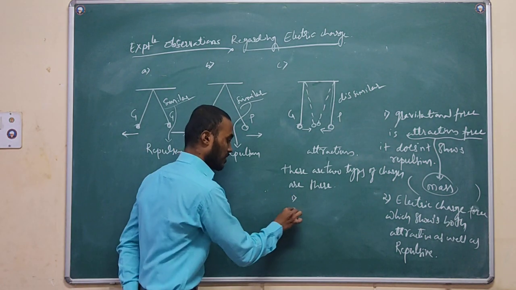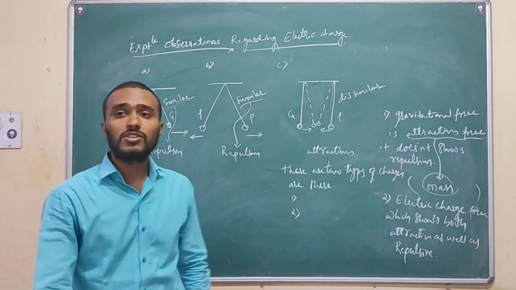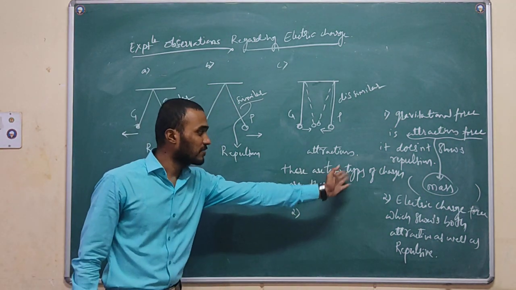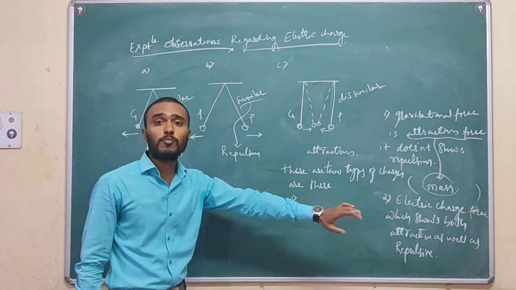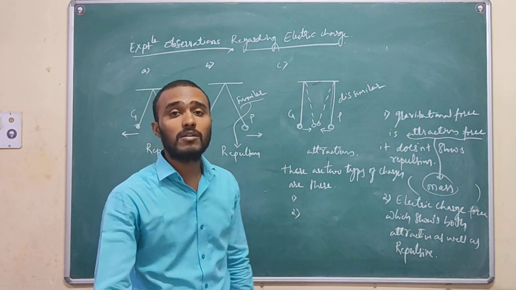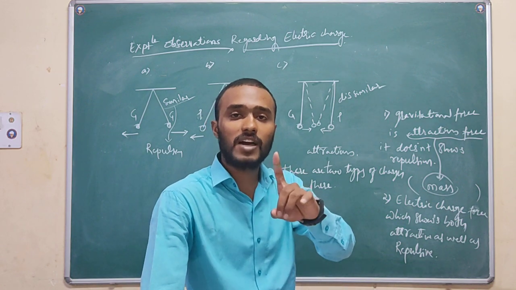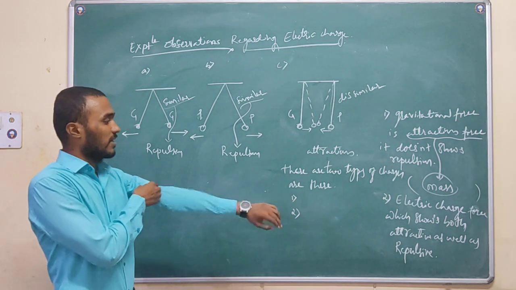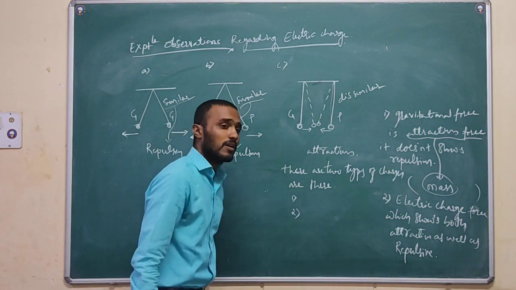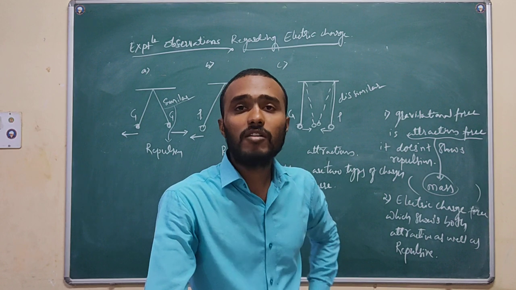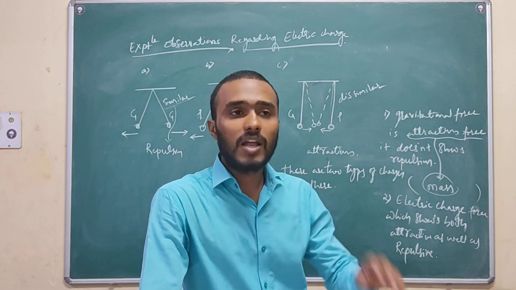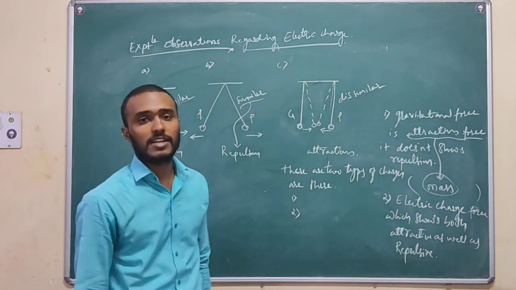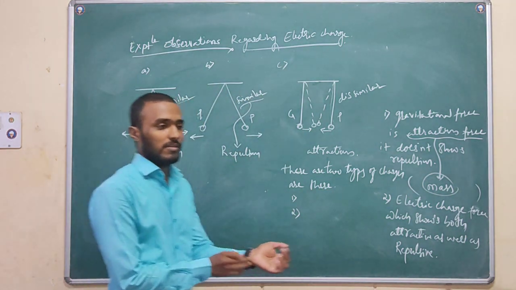Let us discuss the nomenclature of types of charges. Before going to that, as we have concluded, there are two types of charges. It is not possible to have one kind of charge, because then it should not show both attraction as well as repulsion. So now I am going to give names to the different kinds of charges.